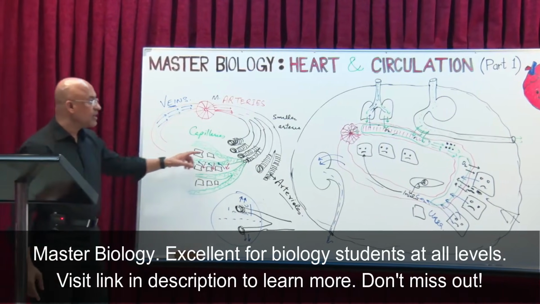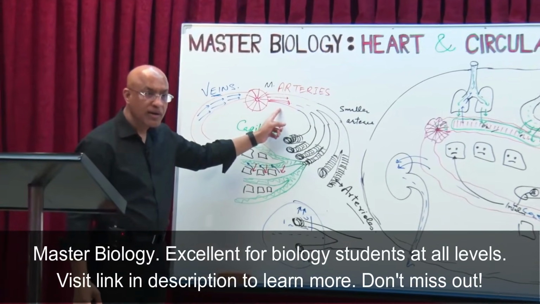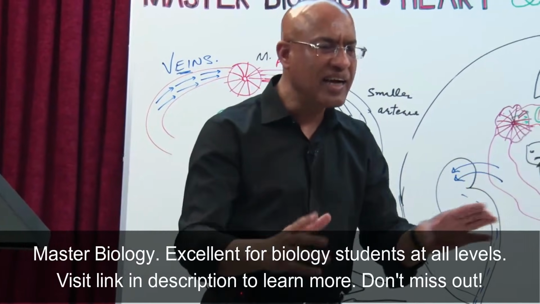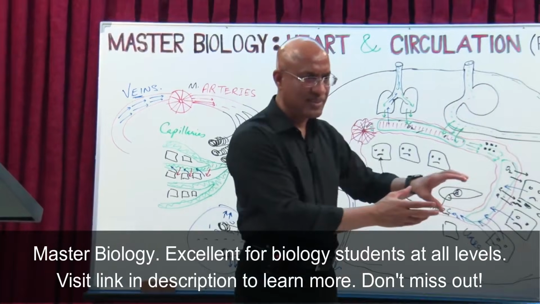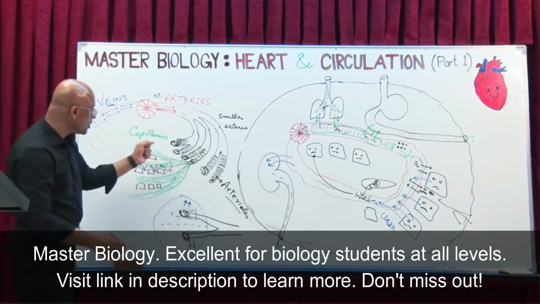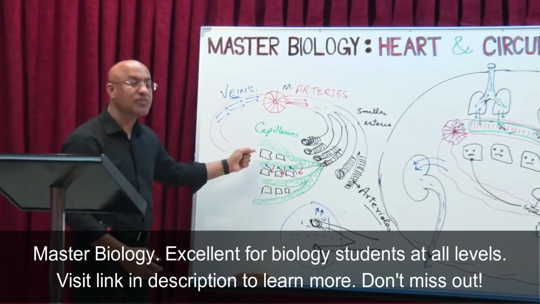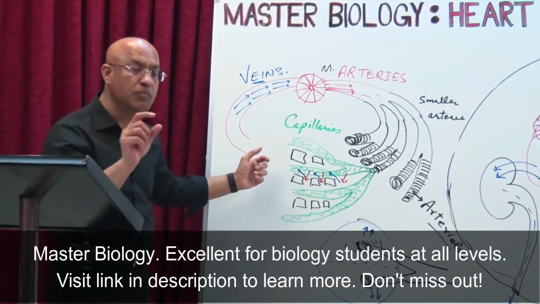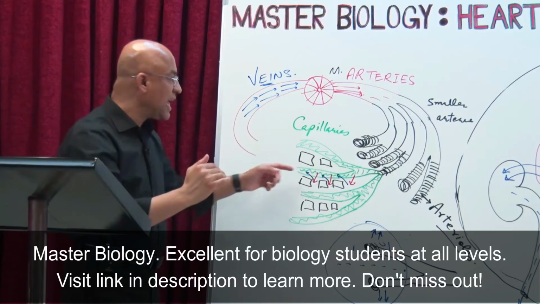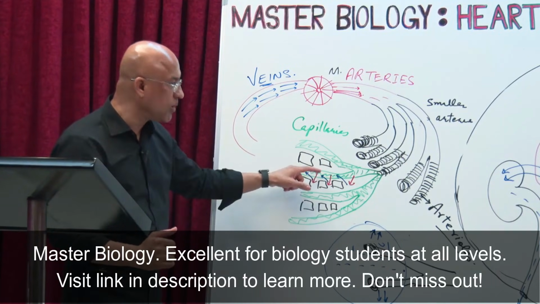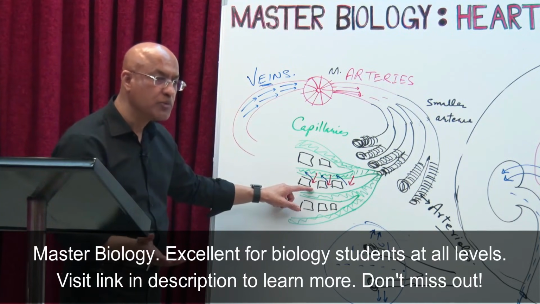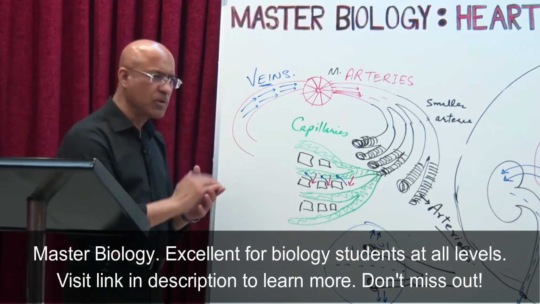Is that right? This main artery or smaller artery or arterioles, they are not exchange vessels. They are just pipes which carry the blood away from the heart. But when these arterioles break down into millions of capillaries, blood in the capillaries flows very slowly. Why? Slow movement of the blood gives enough time to this blood to provide the nutrients to the cells and remove the waste product.